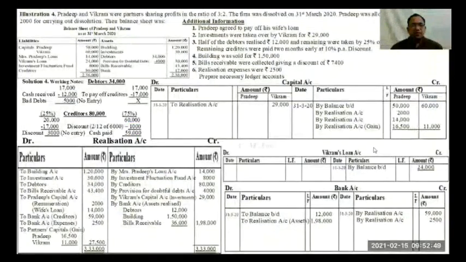Now first we will make the payment of capitals or loan, partners loan. First priority is payment of partners loan. So in Vikram's loan account we will write 31st March 20 to bank account 24,000. And the second effect in bank account: by Vikram's loan account 24,000. Vikram's loan account now stands closed. So write total on both sides.